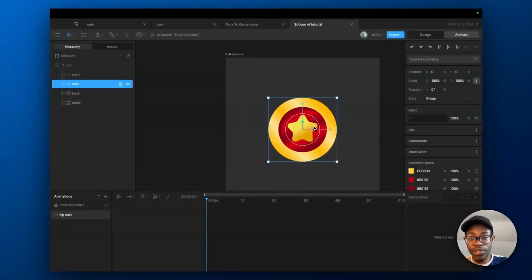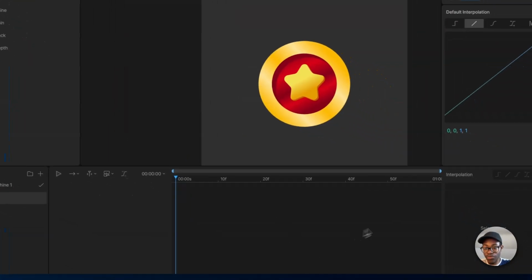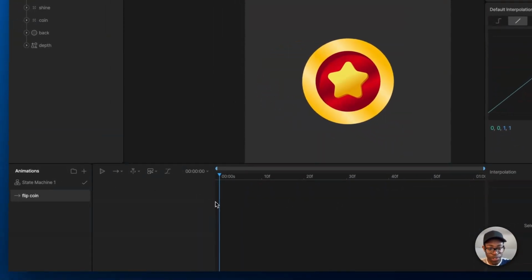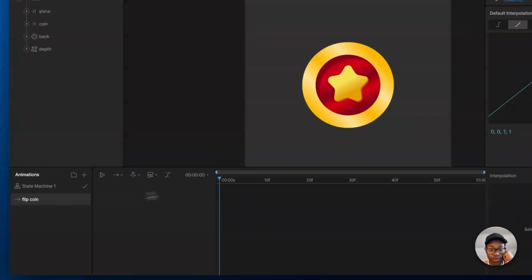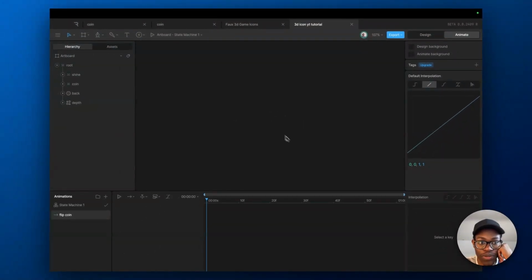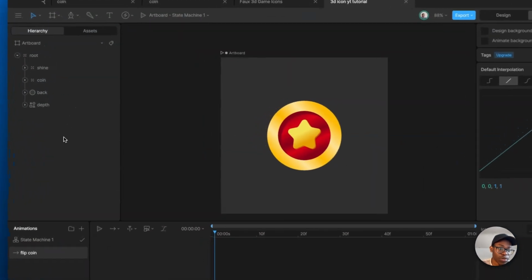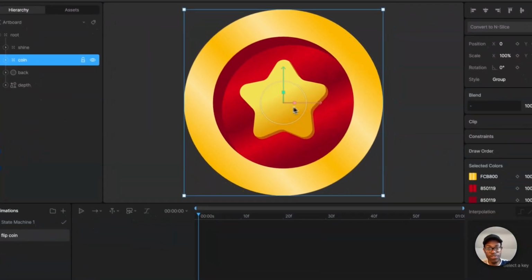And if you want to flip the coin, just come over here. This is a timeline over here in Rive. If you never used it before, don't worry, it's not scary. It's like After Effects to an extent, or any editing software you've used before. So now you start flip coin. Where is the coin? Just press F to fit it to the screen. So I'm gonna press this coin and press F so it fits it to the screen.